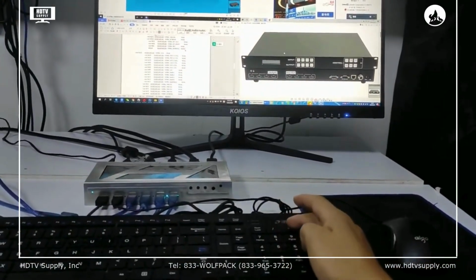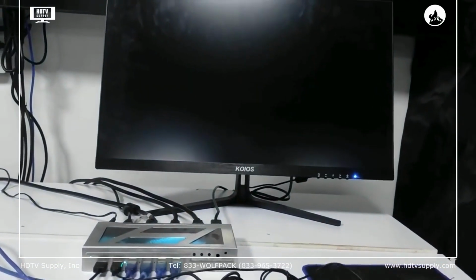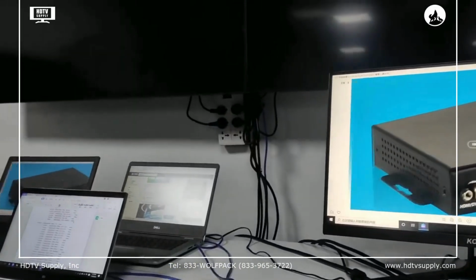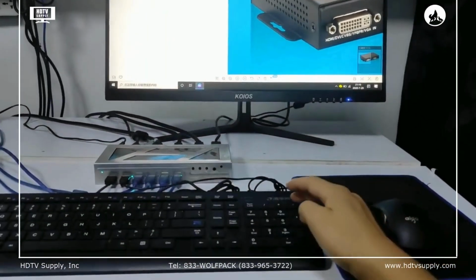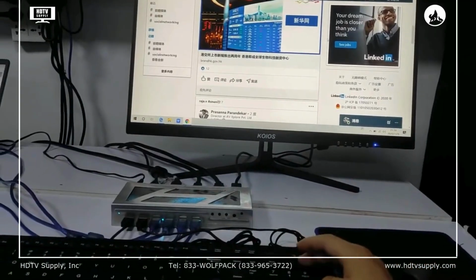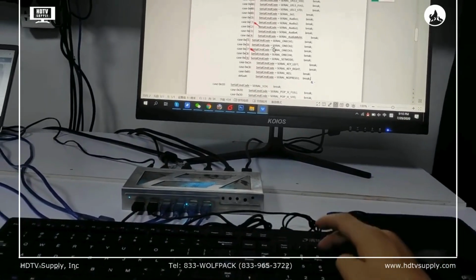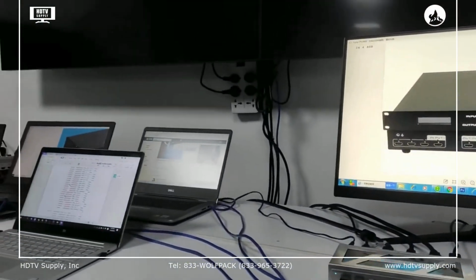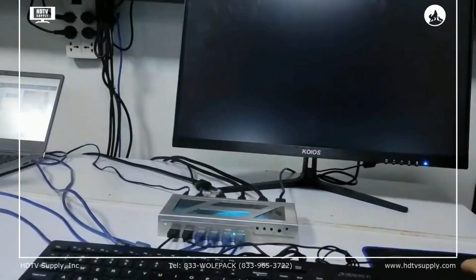We can also use the hotkey. Right now we can switch to only the first PC showing as full screen, so we only control the first PC. You can check it out, I control it. And the second PC. Third PC. And the fourth PC. And also we can just switch back to the multi-view.